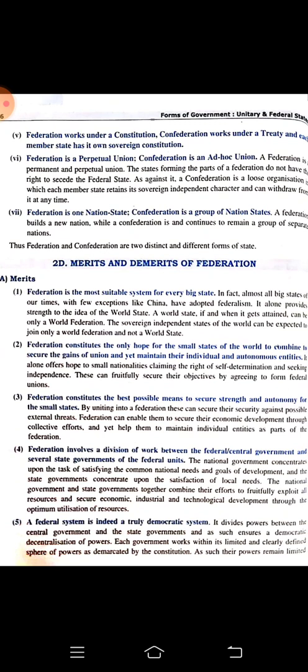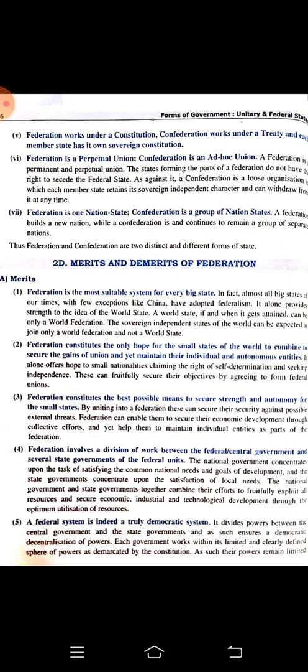Understood? I can give an example of this. Suppose India, America, and maybe Germany all came together to find the medicine for coronavirus. They are coming together, signing a treaty, forming a confederal common government, and then ruling it. So hopefully you understood this point. Federation is one nation state, confederation is a group of nation states. In federation only one nation state is there, and in confederation a group of nation states are joining together.